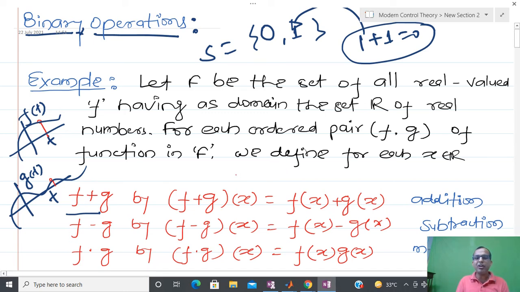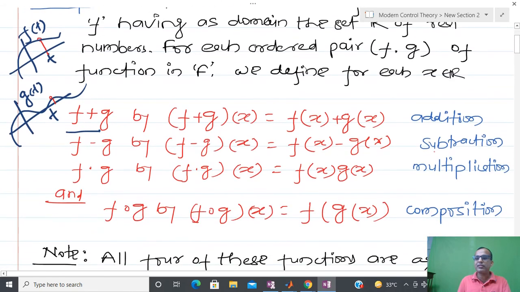So you can interpret this as a software program: whenever you have to add two functions, the software program will detect the peak of the function at that particular time, identify that number, and then add those two numbers. It might be possible that in order to identify this real number I need some kind of hardware. I am not claiming that no hardware is required. After that, if you want to do subtraction, we will proceed the same way. If you want to do multiplication, I will proceed the same way. And if you want to do composition, again I will do the same.